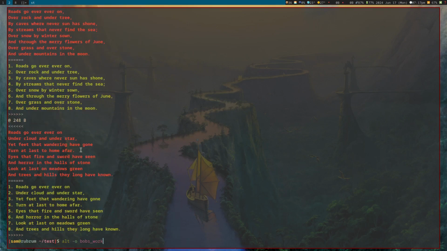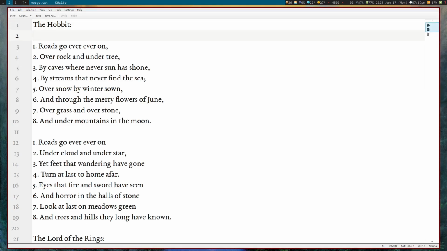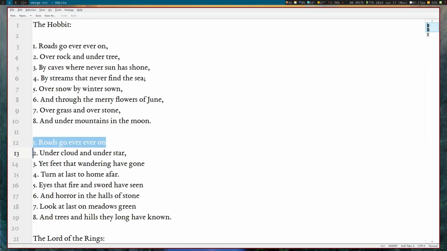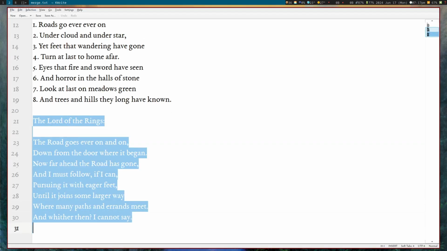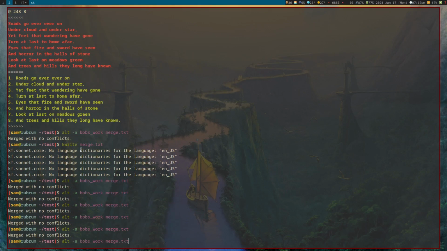There it is. And we can also apply this to our merge. Okay, and then we get merged with no conflicts. But if we look at the merge file, now we have our title and our lines here. This is Bob's work, and then here is Alice's addition as well. We can again keep doing this. No conflicts, no conflicts, no conflicts.